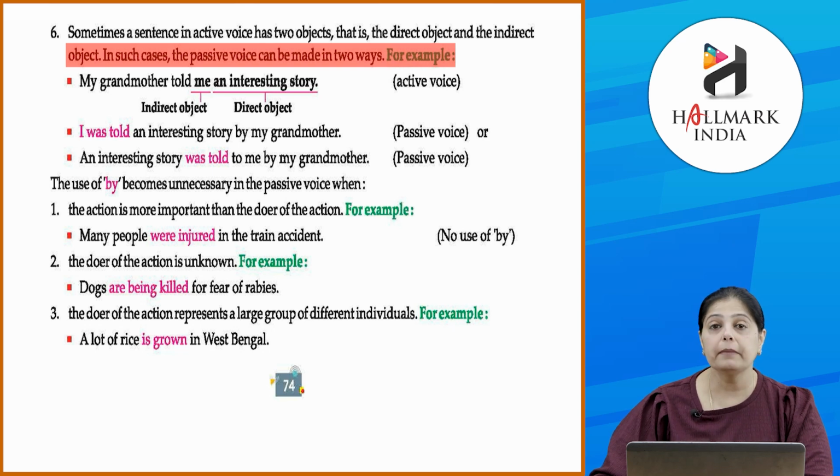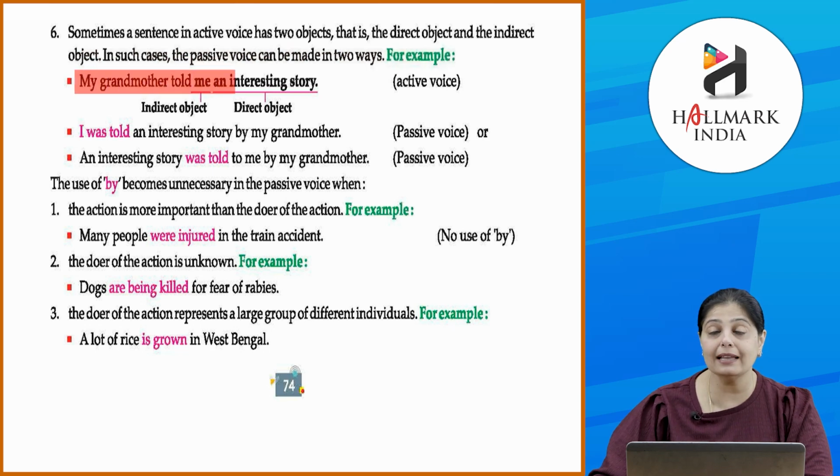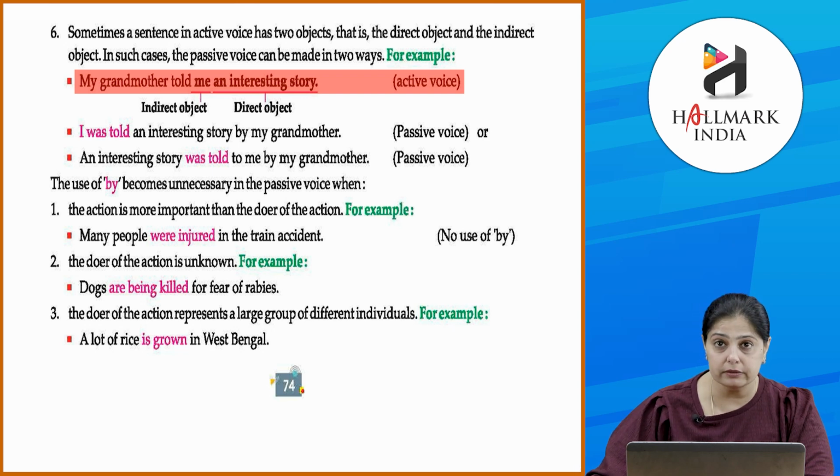For example, my grandmother told me an interesting story. तो यहाँ पे active voice है और इसमें आपके पास है दो objects. एक है me और दूसरा object है interesting story. Okay, so me is the indirect object. कि उसने मुझे स्टोरी बताया, but it is indirect object because the direct object here is the story.